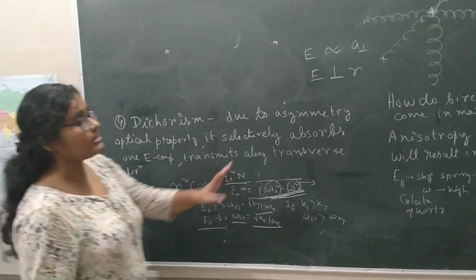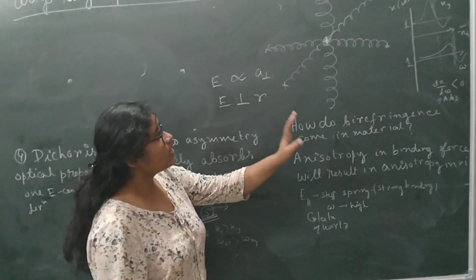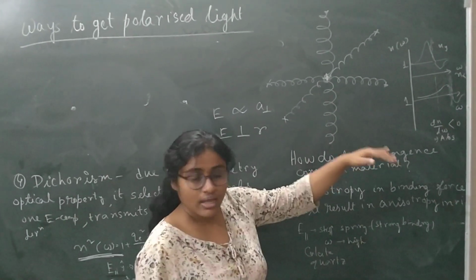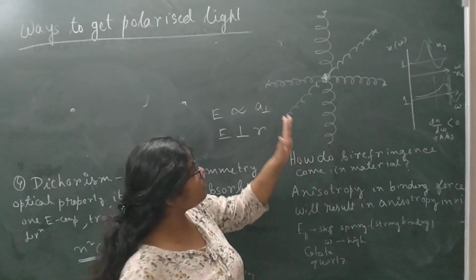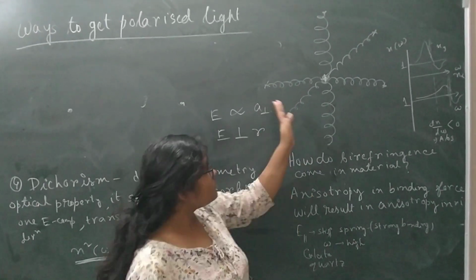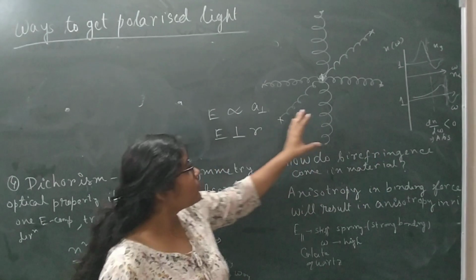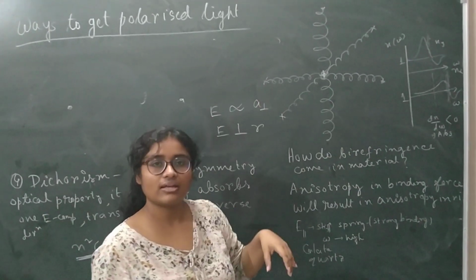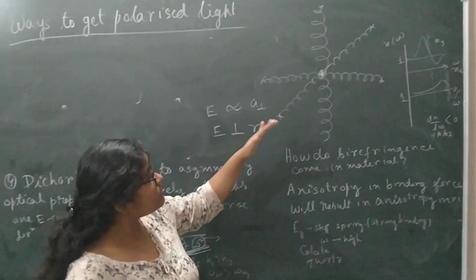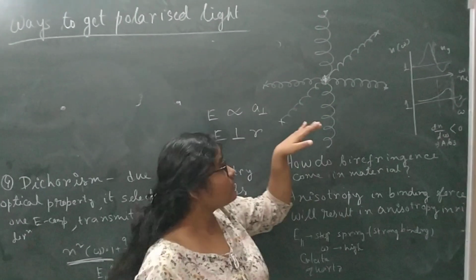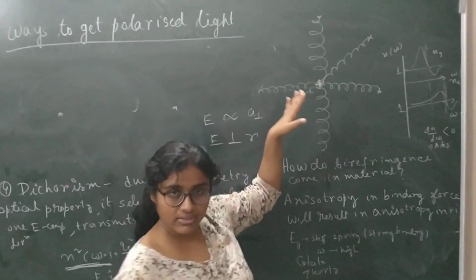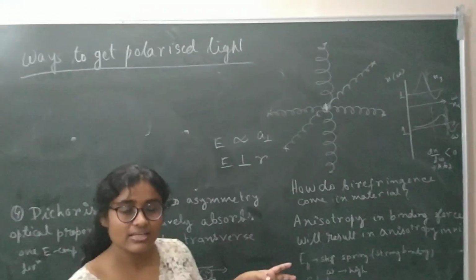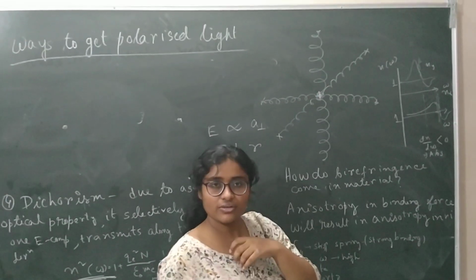So what I am trying to explain is that the electric field components along one direction and the electric field components along the perpendicular direction are different due to the asymmetry of the crystal, because their refractive indices are different. So when the electric field goes through the crystal, it will feel two different refractive indices due to this asymmetric orientation of the crystal.